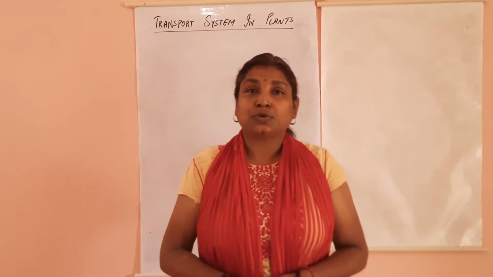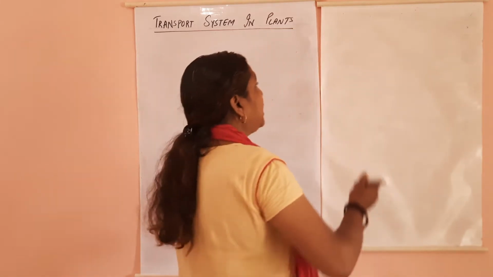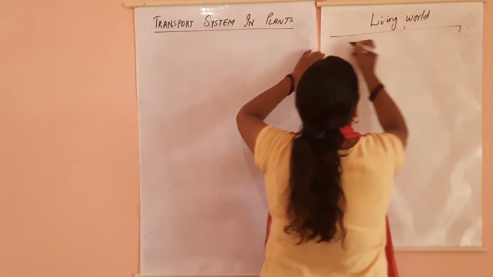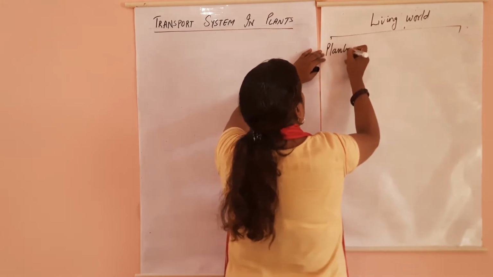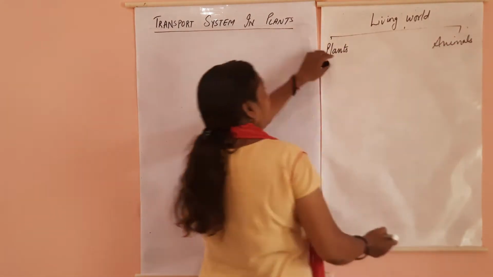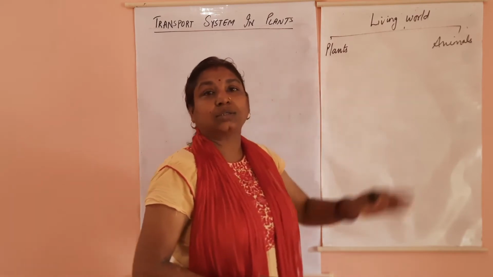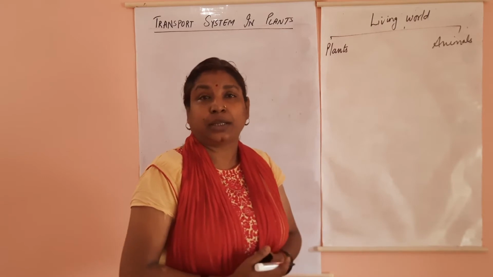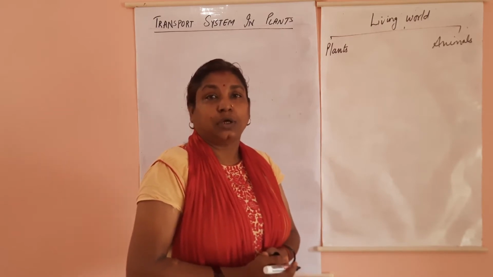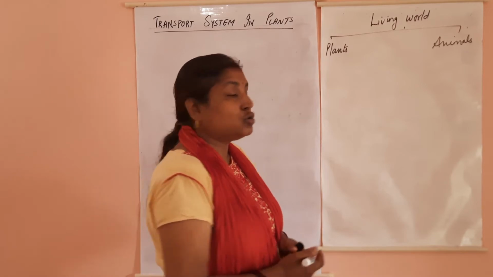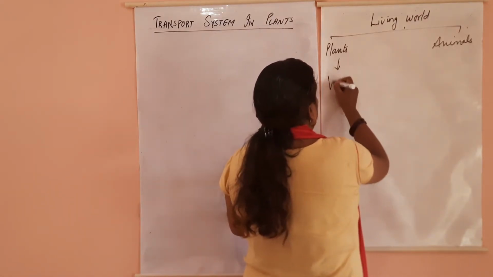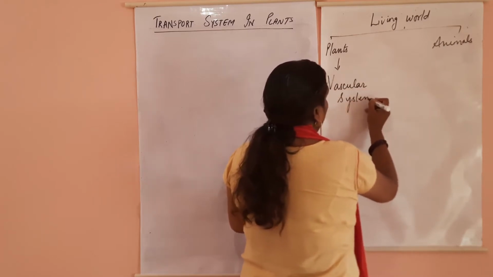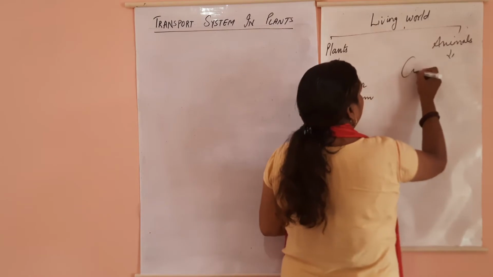So, what are those transport systems? Let us see first. Your entire living world is divided into plants and animals, and hence we have two different full-fledged systems for carrying out transportation in plants and animals. So what are those? In plants we have the vascular system, whereas in animals we have the circulatory system.